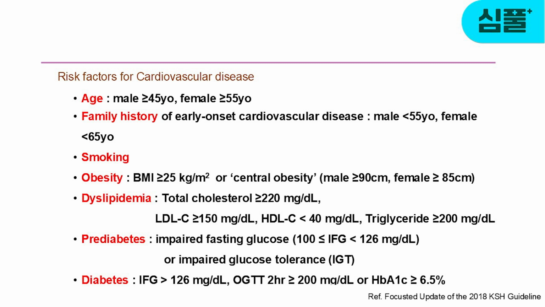Dyslipidemia is a total cholesterol of 220 or higher, LDL of 150 or higher, HDL of less than 40, and TG of 200 or higher. Prediabetes is a fasting blood sugar of 100 or higher and less than 126. In the case of diabetes, it is a glycated hemoglobin of 6.5% or higher.